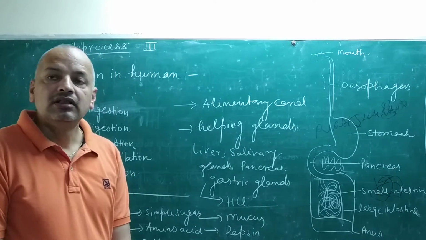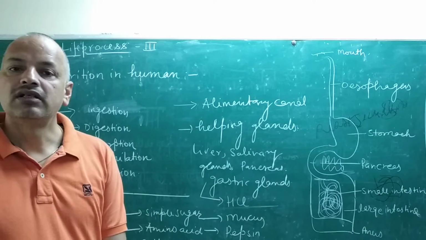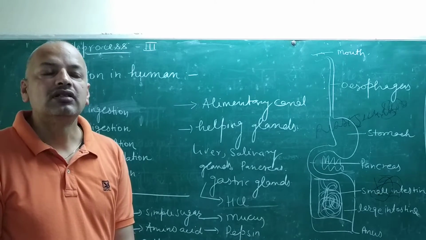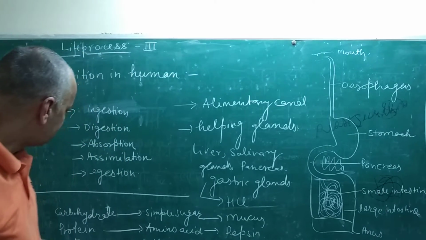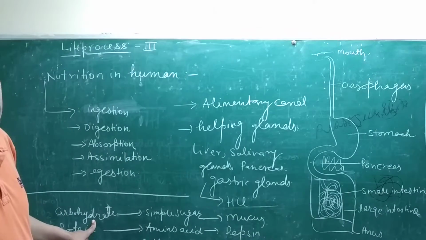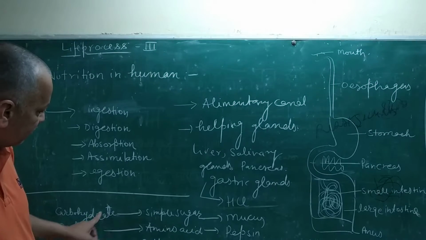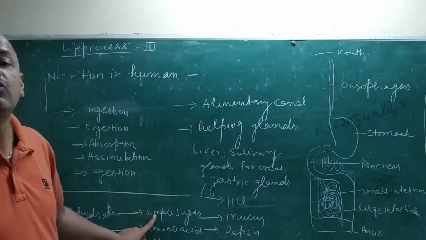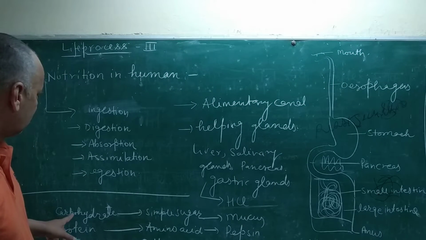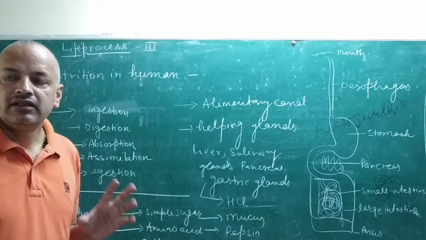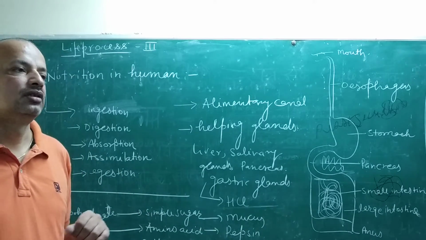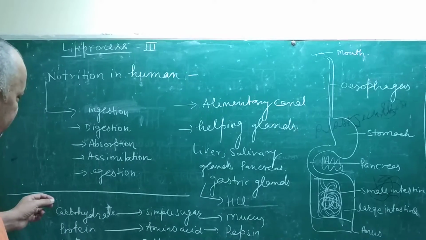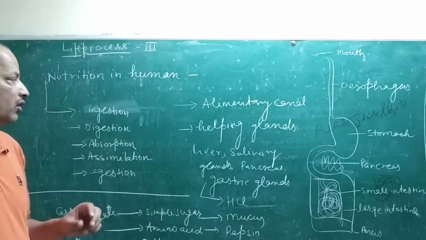Saliva has salivary amylase or ptyalin, which is specialized for the conversion of starch, a complex carbohydrate, into simple sugar, especially glucose. So you can say digestion starts from your mouth.